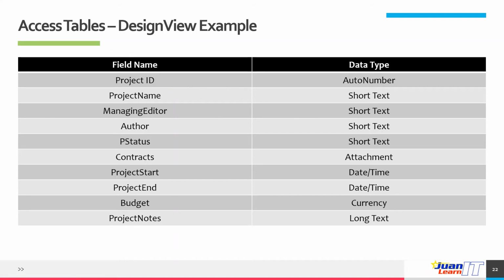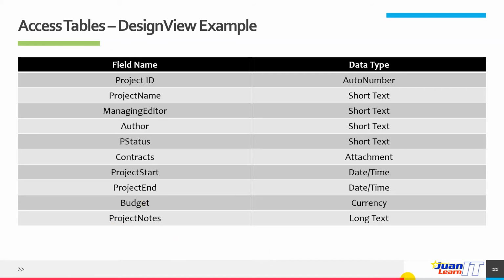Let's do the demonstration. We have 10 fields. These are the field names, and here we have the data types. All right, let's move on to the demo.